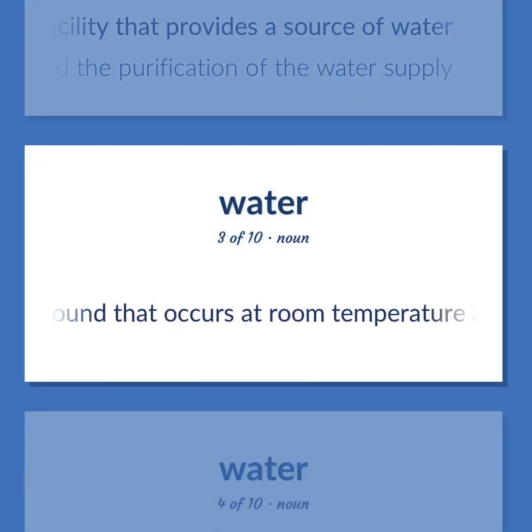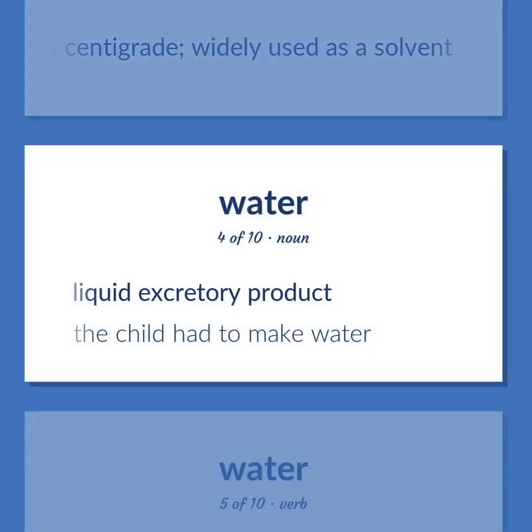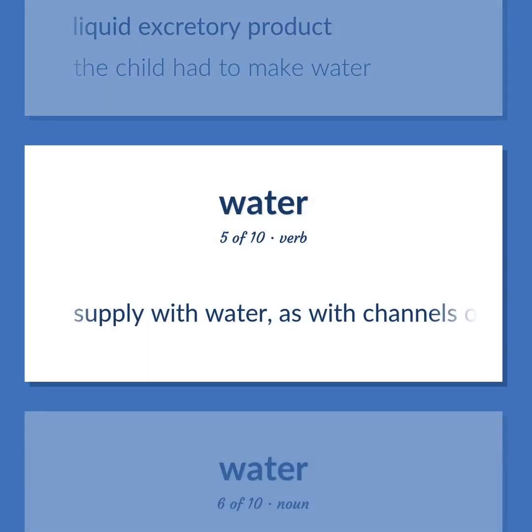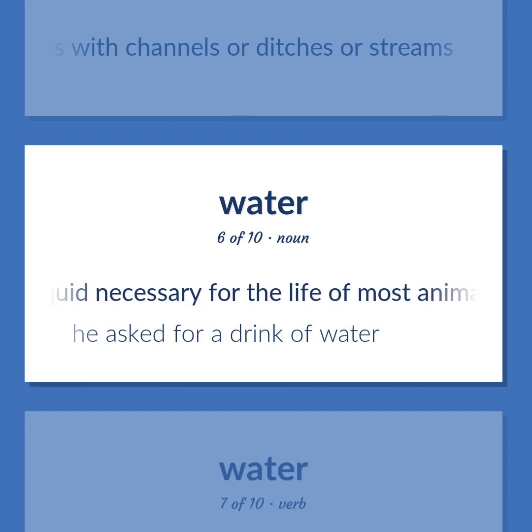Binary compound that occurs at room temperature as a clear, colorless, odorless, tasteless liquid. Freezes into ice below 0 degrees centigrade and boils above 100 degrees centigrade. Widely used as a solvent. Liquid excretory product. The child had to make water. Supply with water, as with channels or ditches or streams. A liquid necessary for the life of most animals and plants. He asked for a drink of water.